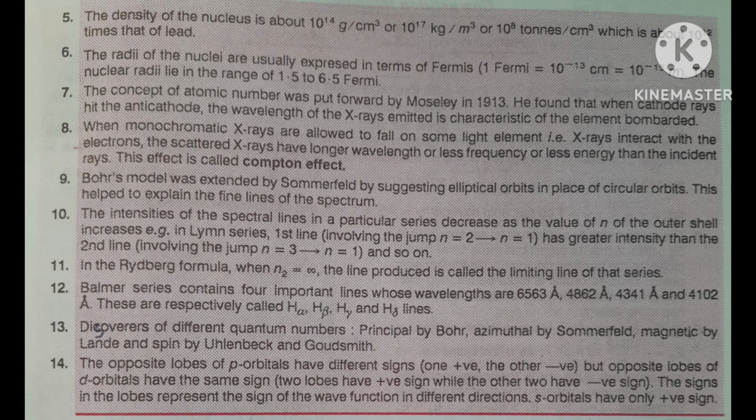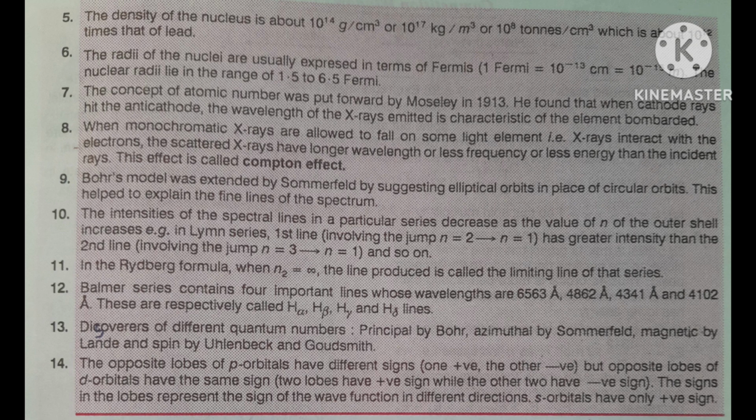Next important point: the number of subshells in the nth shell is equal to n. The number of orbitals in a subshell is equal to 2l plus 1.